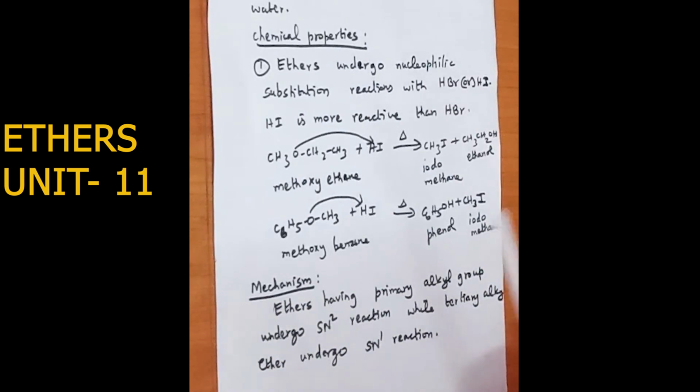What is SN2 reaction? Nucleophilic substitution bimolecular reaction. SN1 is nucleophilic substitution unimolecular reaction. The alkyl halide present in SN2 reaction should have a primary alkyl group.